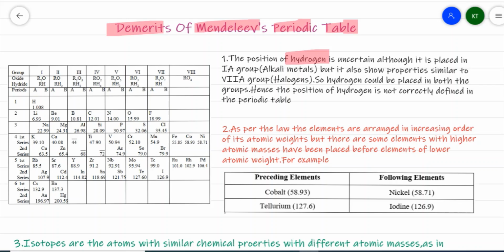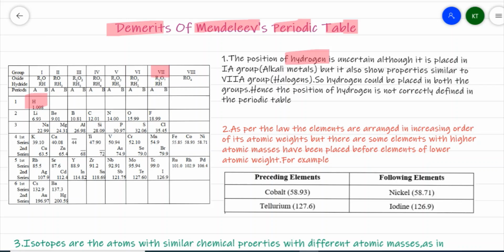Hydrogen has been placed along with the alkali metals, but it also shows similarity with the halogens, the group 7 elements. So it could be placed at two different places, but here it has been placed only with the alkali metals, that is, group 1. That was a limitation, and the same limitation is present in the modern periodic table also.